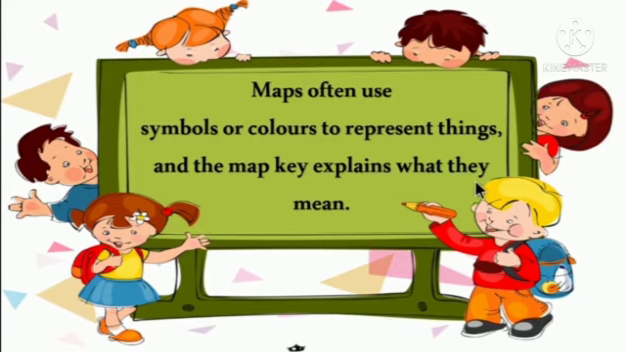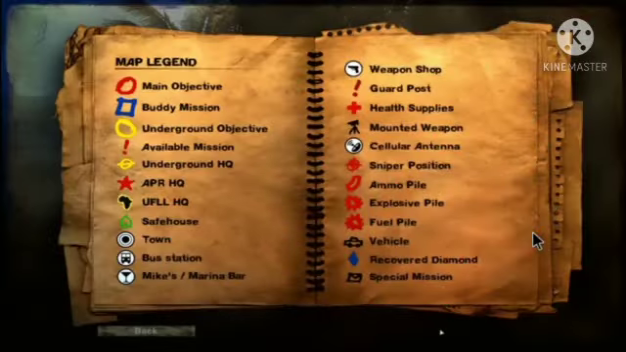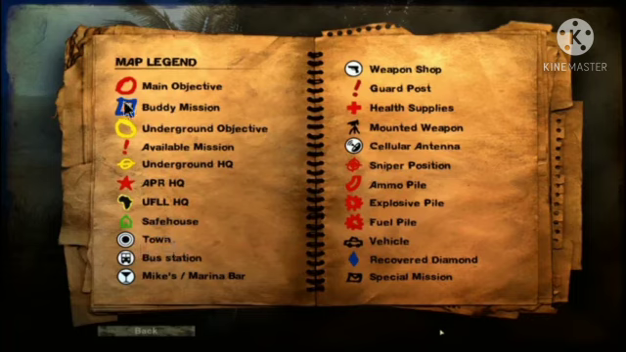For example, for a mountain area, the map must be shaded with brown color. Symbols in the key might be pictures or icons that represent different things on the map, for example H for hospital. So these are some examples of legend or key. Have a look at it, children. Blue station. This dotted line is town. Main objectives. Underground objectives.